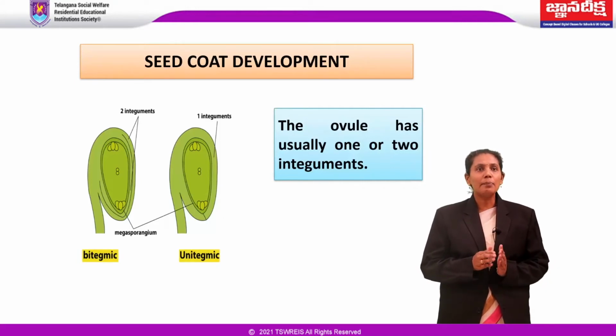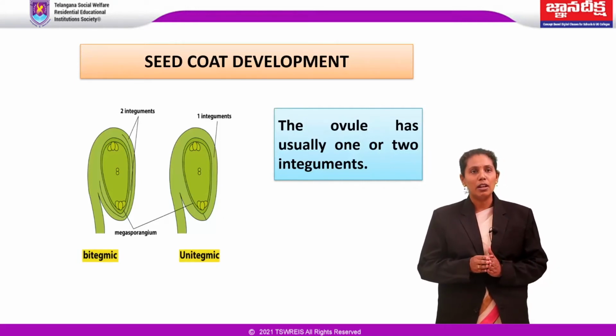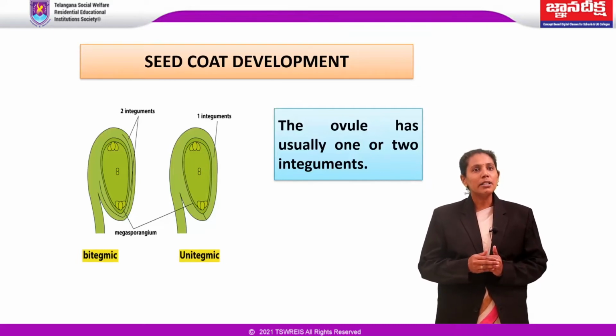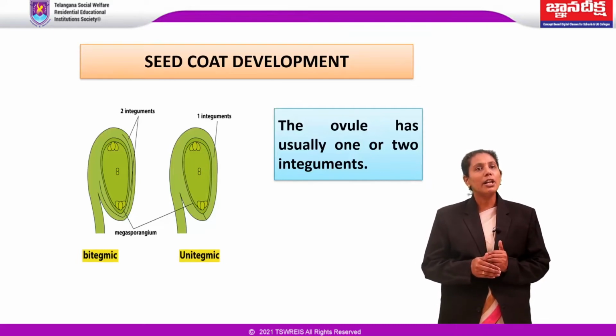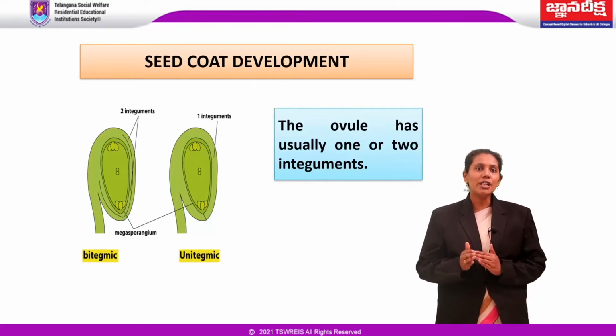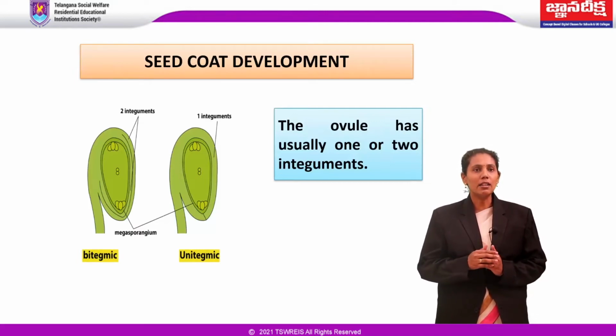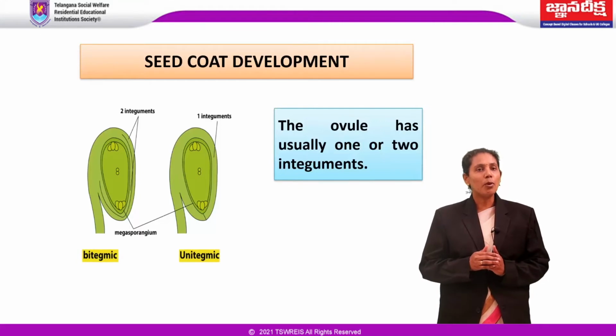If seed is developing from a bitegmic ovule, the persisting outer integument is termed testa and the inner integument tegmen. And if the seed originates from unitegmic ovules, the seed coat is termed testa. Seeds with characteristic testa are called testal, and those with prominent tegmen are described as tegmic.